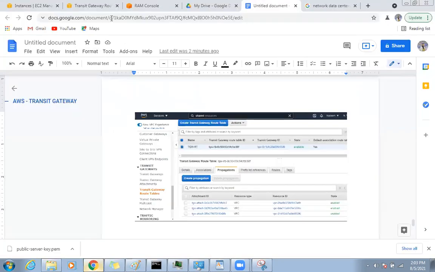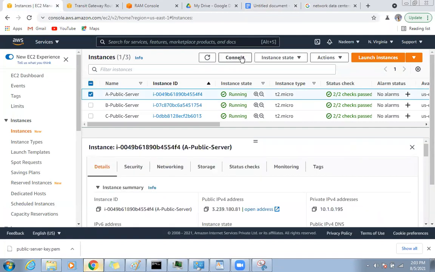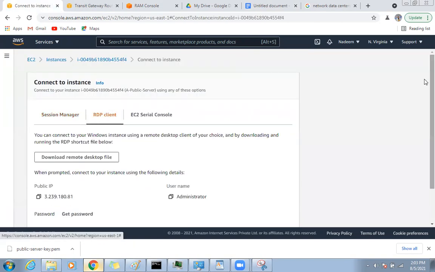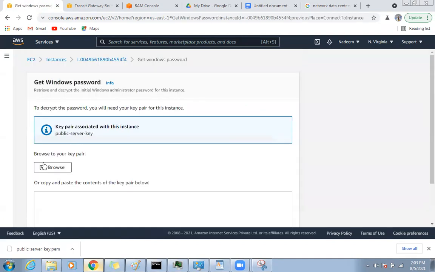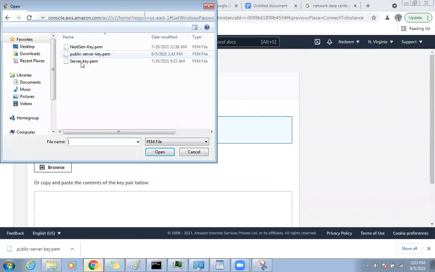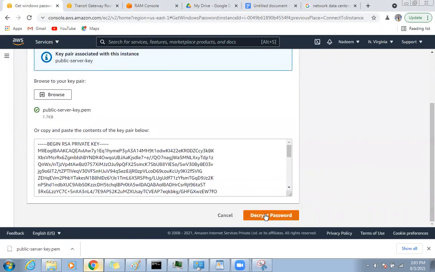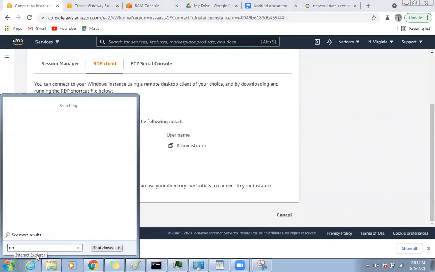Now let's go and connect to our servers. Connect, RDP client, public server, get password, browse the public server key, decrypt. So I got my first password.